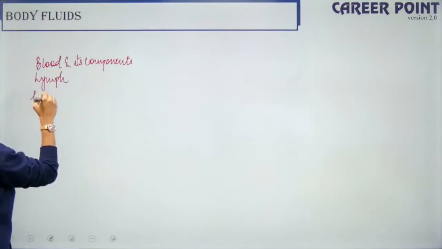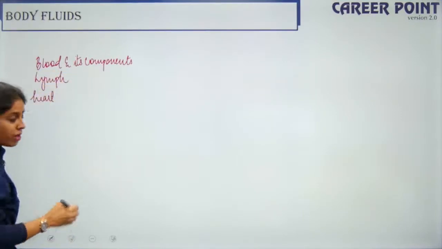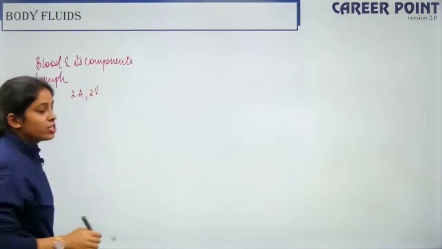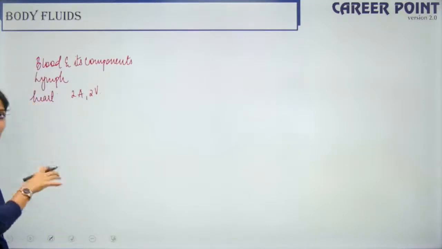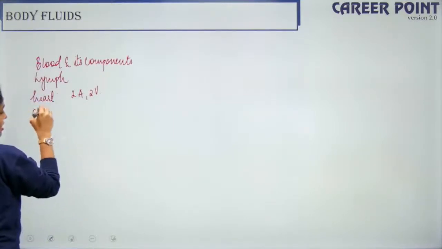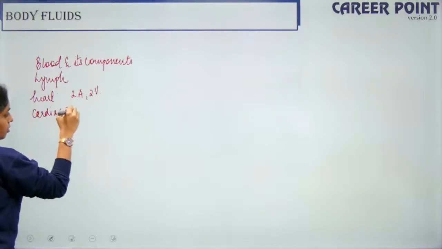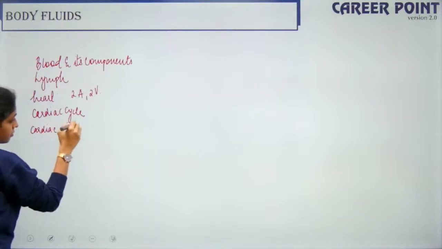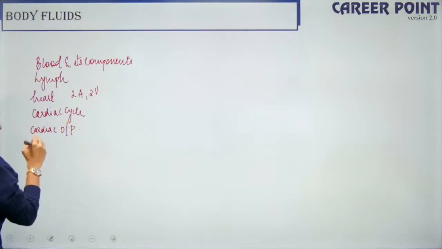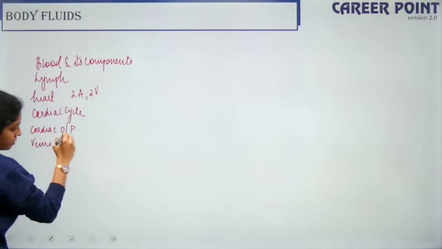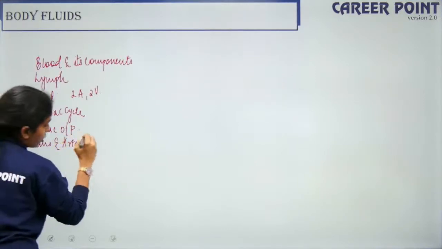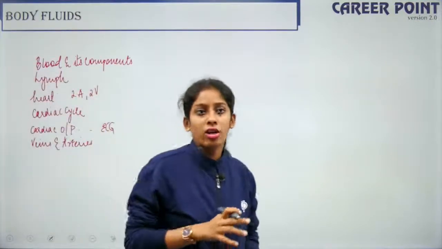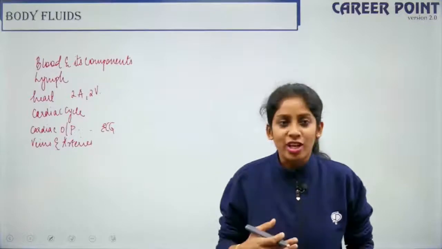Then you have the structure of the heart. The heart is 4-chambered, so you have 2 atria and 2 ventricles, right? Moving further, we spoke about how the heart functions, which we call the cardiac cycle. Then we have the cardiac output. Then we spoke about the difference between veins and arteries. Based on cardiac output, we also spoke about ECG. I don't think this is overall a tough chapter, but let's see how the questions are here.